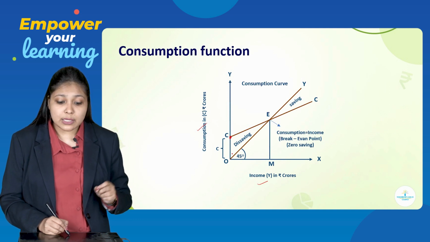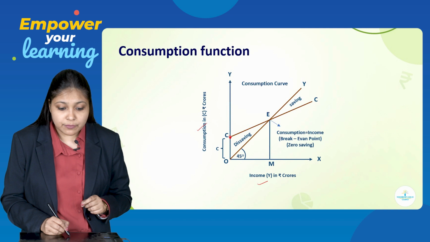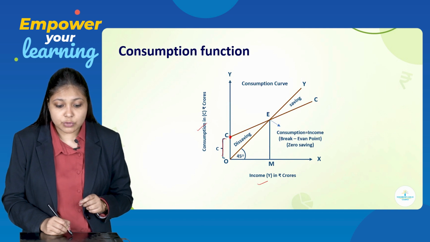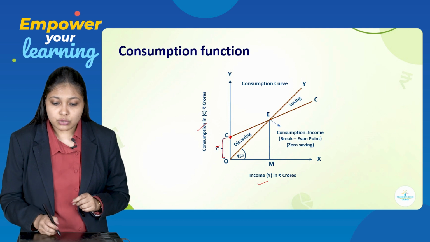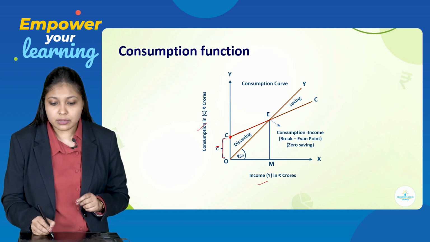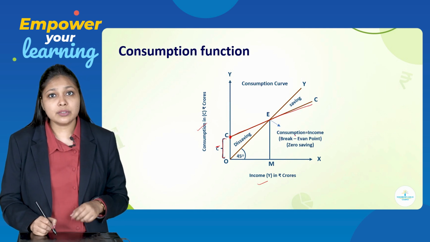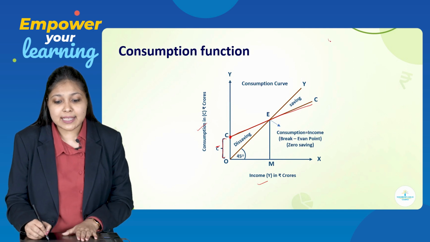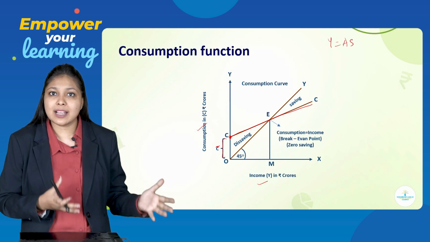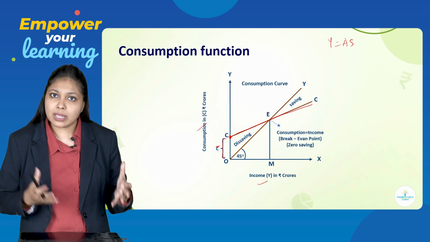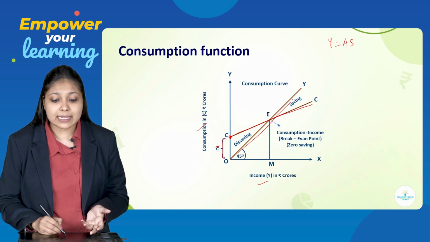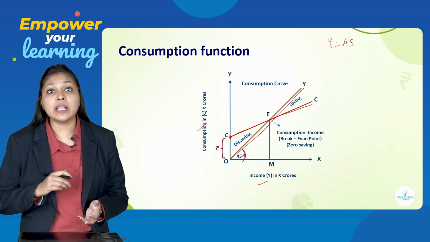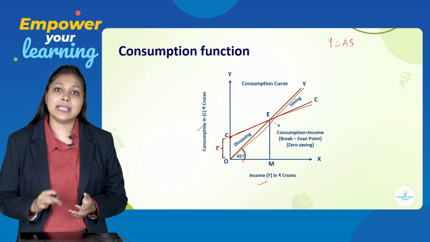Because even at the 0 level of income, my consumption was 40, and this kind of consumption is called autonomous consumption. So this becomes my consumption curve. And the income curve, income is nothing but AS. Right now we saw income is equal to aggregate supply. So income is equal to AS. So your income curve is always a straight line, positive sloping upward at a 45-degree angle.